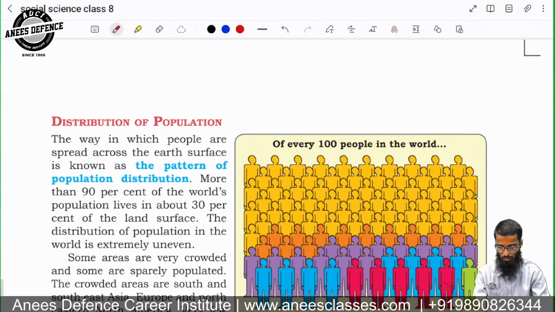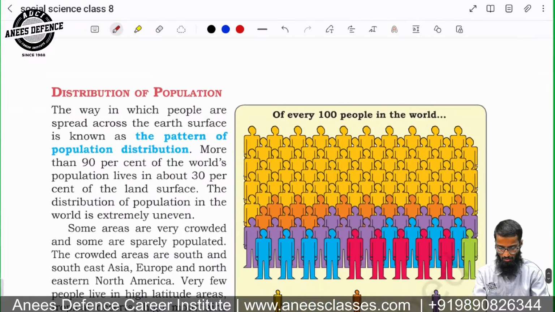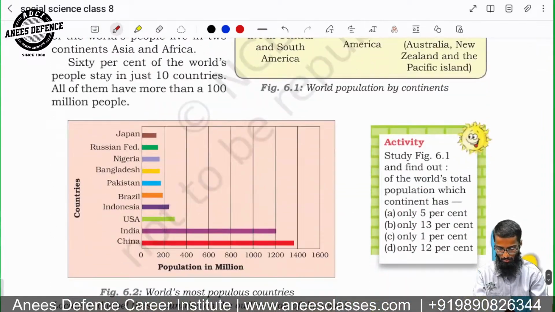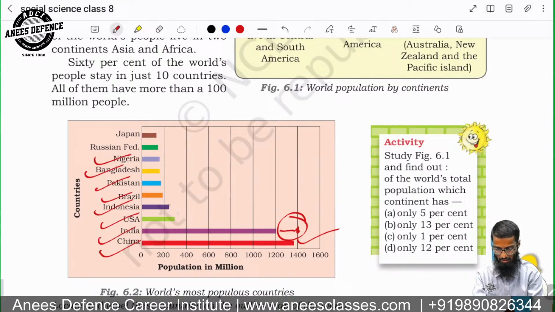Now, distribution of population. Now we will be studying about this. Look, this is the population. Now we have almost touched this line, and we have surpassed China also. So it's China, India, USA, Indonesia, Brazil, Pakistan, Bangladesh, Nigeria.